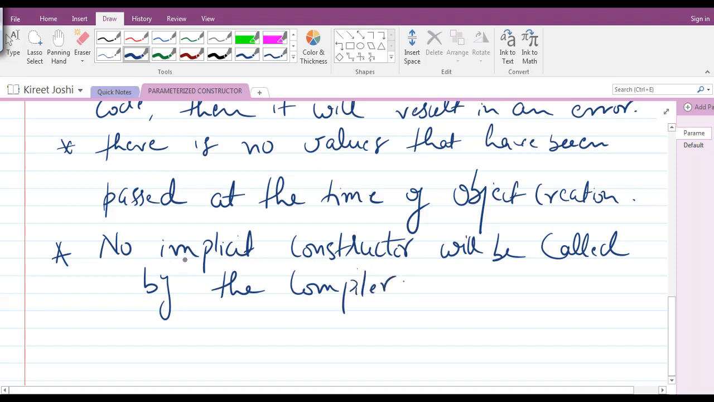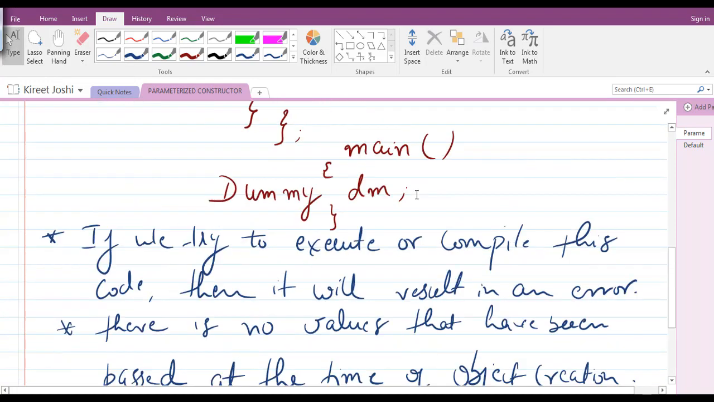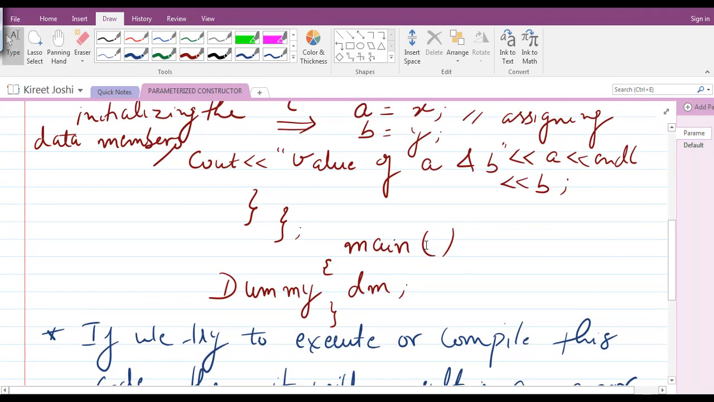There is no implicit constructor. That means there is no default constructor now, because we have defined our own constructor. So this is very important, and this point must be remembered here. So how can we resolve this code?